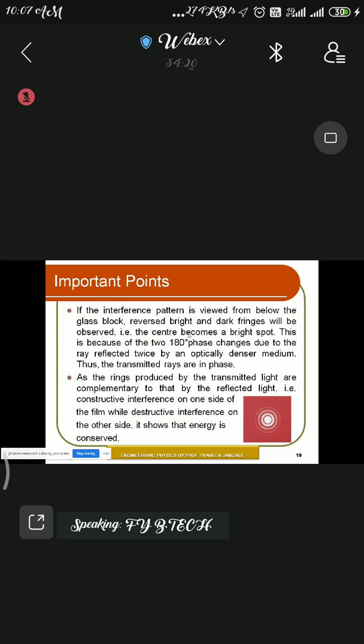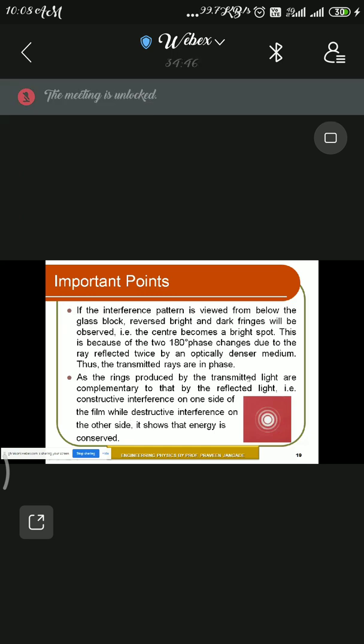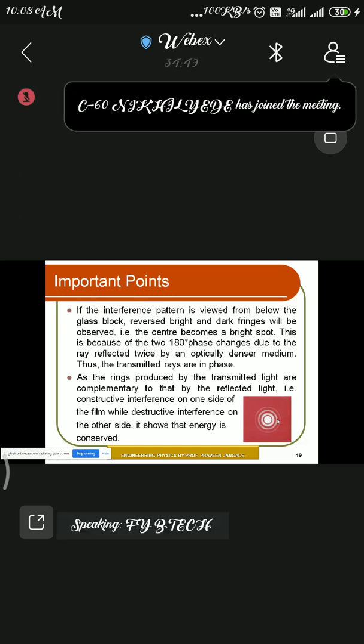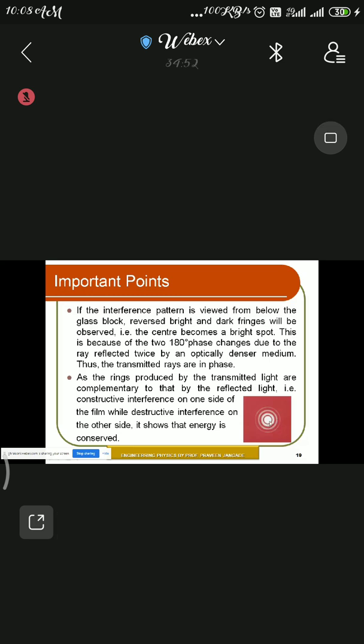No phase change means one will come with the 180, another will also come with the 180. So ultimately the resultant will be 0 or 360. Therefore, if these two waves interfere, they will produce the point of maximum. Next point, the rings produced by the transmitted ray are complementary to those by the reflected light. So if you are using transmitted light, you can produce the ring pattern with the central spot bright, and this is due only to constructive interference. These are some important points of the Newton's ring experiment.